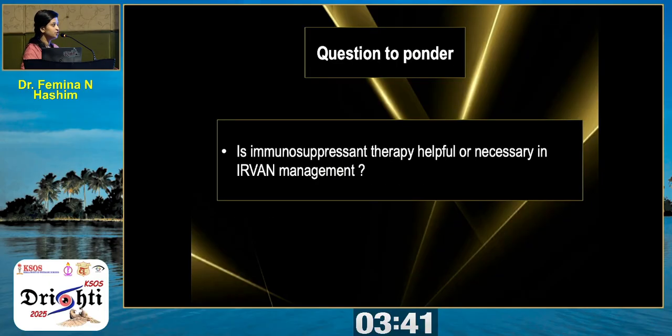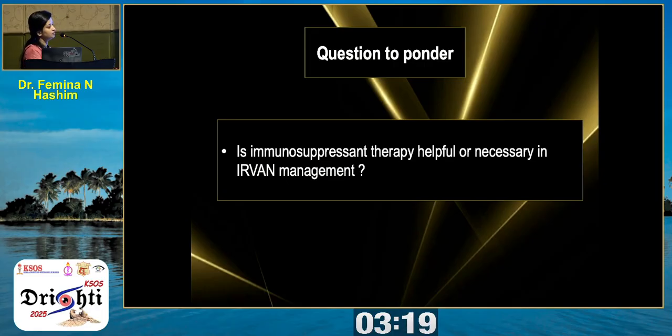So my question to ma'am is, in these type of cases, usually we encounter in OP where we don't have a definite diagnosis. Most of the investigations will be negative. But considering the high amount of peripheral non-perfusion areas, do we need an extensive treatment or any immunosuppressive therapy for these type of patients?